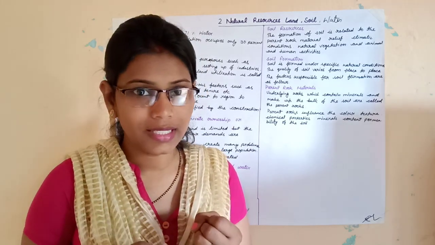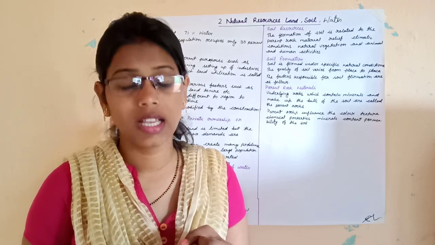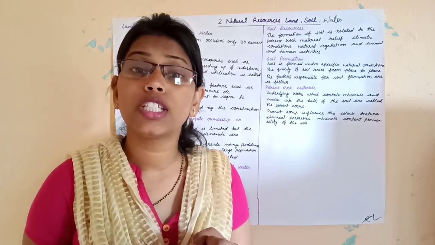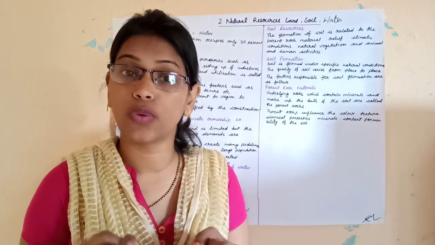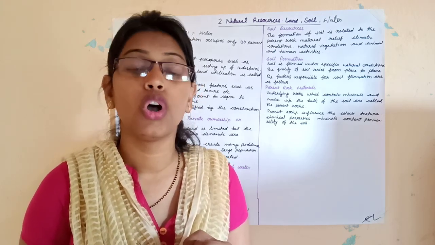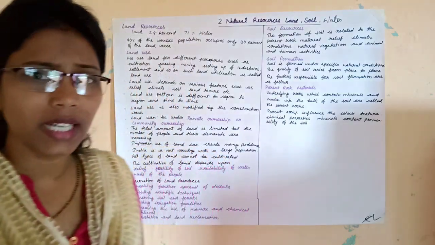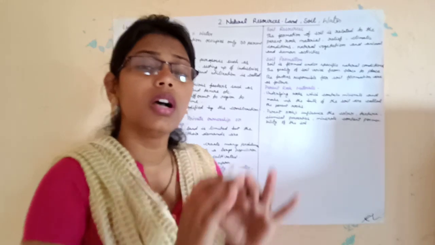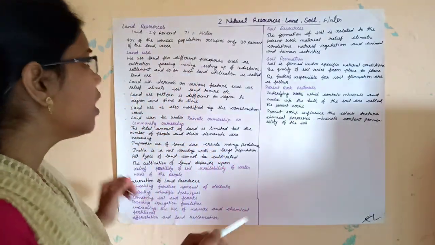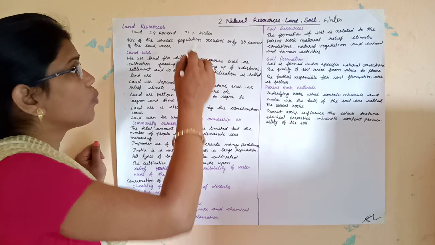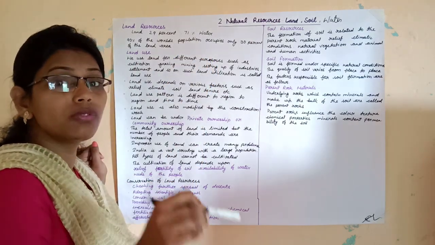First is water bodies and another one is land bodies. 71% of the earth is covered by water and only 29% of the earth is covered by land. That means we have limited land, right? Compared to water, we have less land.